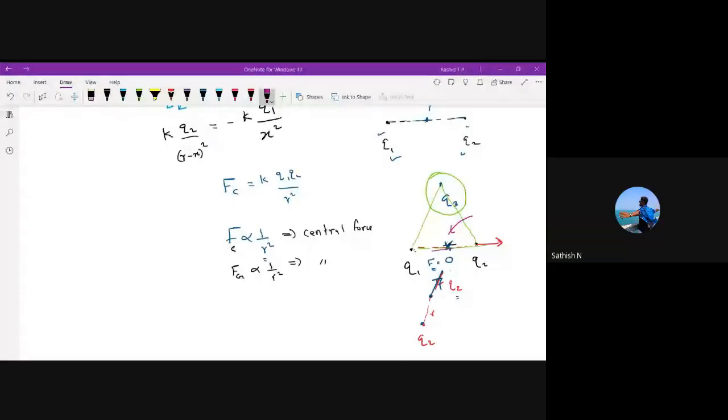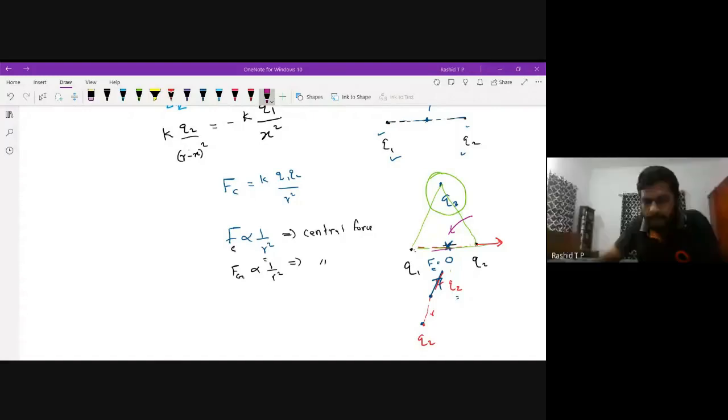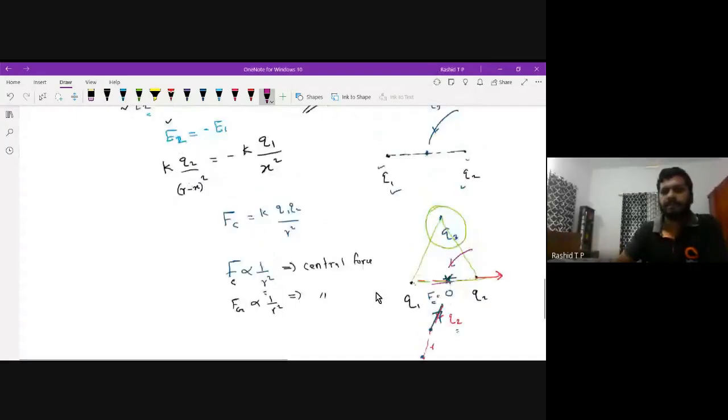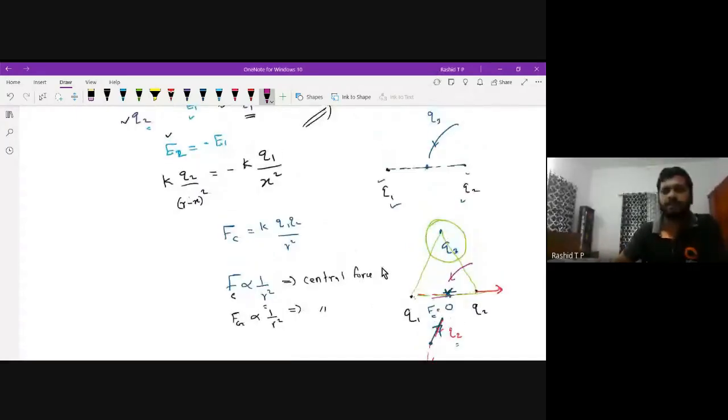Sir, what if we keep the charge on either side of these two charges? He's asking, if you look at this picture, if the third charge is placed here, what will be the total force?